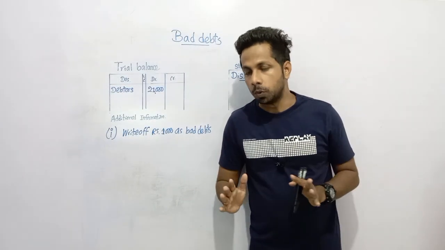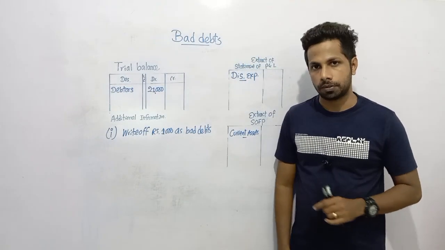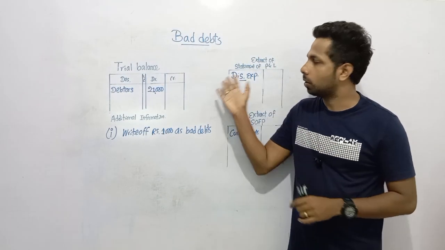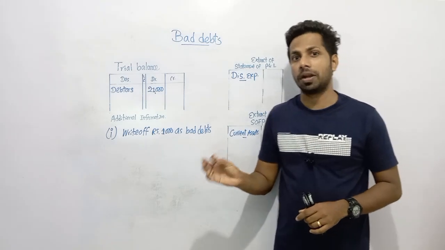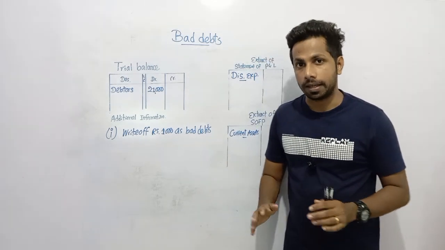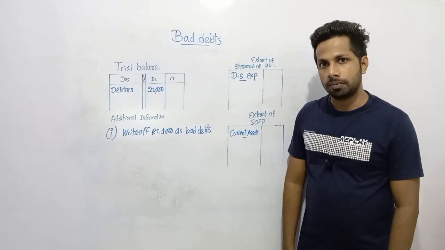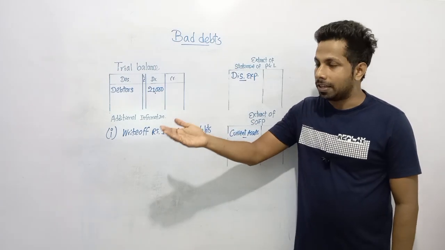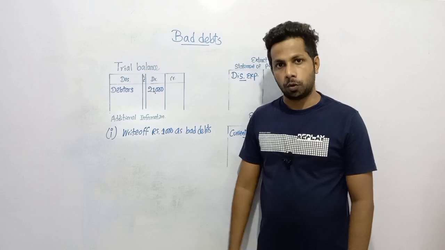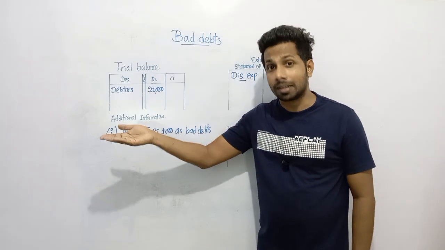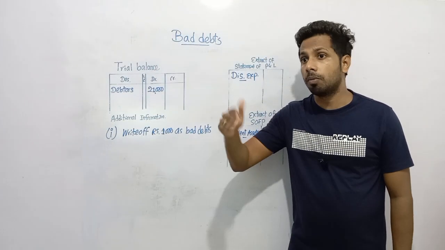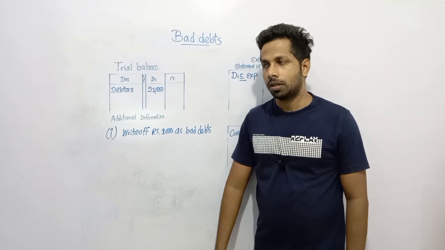Now let's move to the next adjustment, that's bad debts. According to A levels, we call this impairment loss on trade receivables. Bad debts means, dear children, irrecoverable amount from debtors. According to O levels, irrecoverable amount of debtors, not recoverable amounts, irrecoverable amounts.